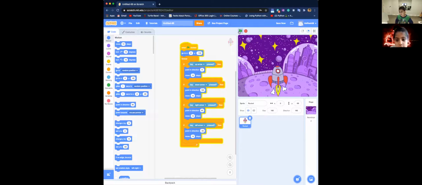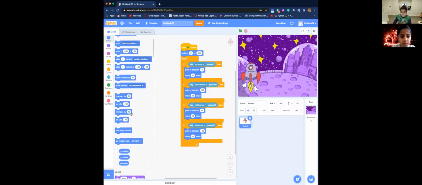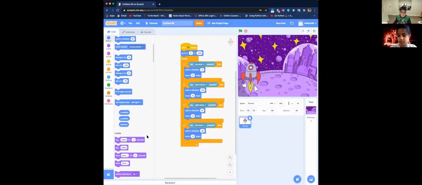Also, what Scratch can do is it can locate your X and Y position currently. If you look at the blocks where it says go to X and Y position, the X and Y position shown is currently changing to your current X and Y position. Do you want to know the easiest way to see the X position, the Y position, and direction? Well, this is the easiest way, literally.